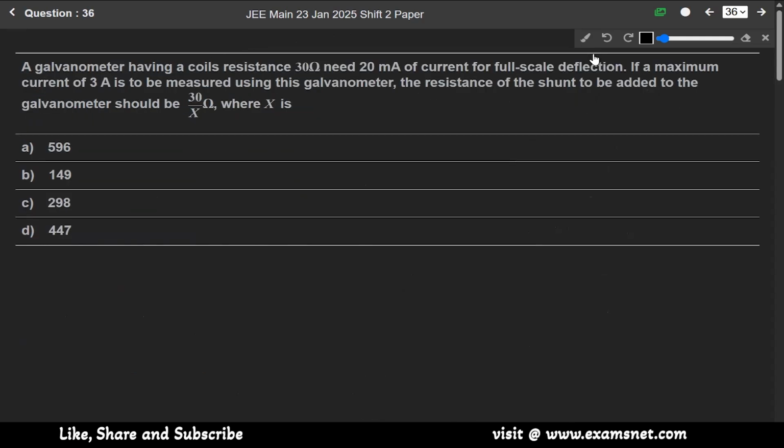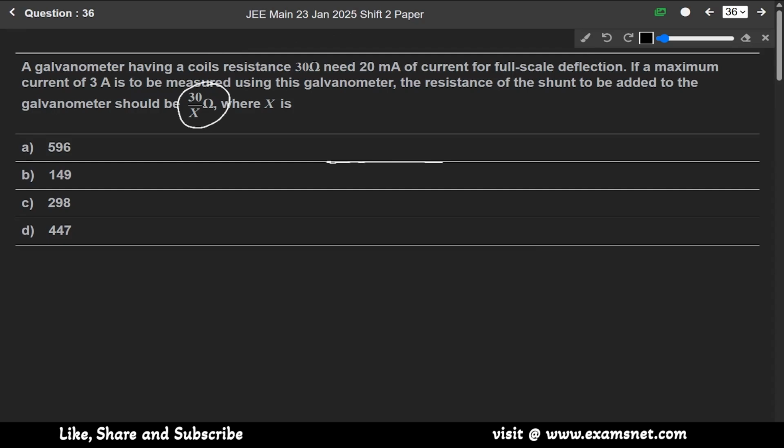Now 36th question. A galvanometer having a coil resistance of 30 ohm needs 20 milliampere of current for full scale deflection. If a maximum current of 3 ampere is to be measured using this galvanometer, the resistance of the shunt to be added to the galvanometer should be this much. So we have to find the value of X.